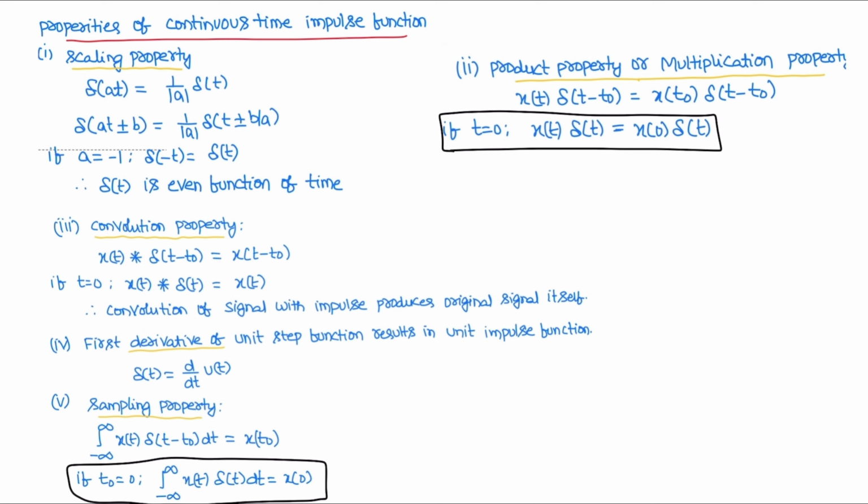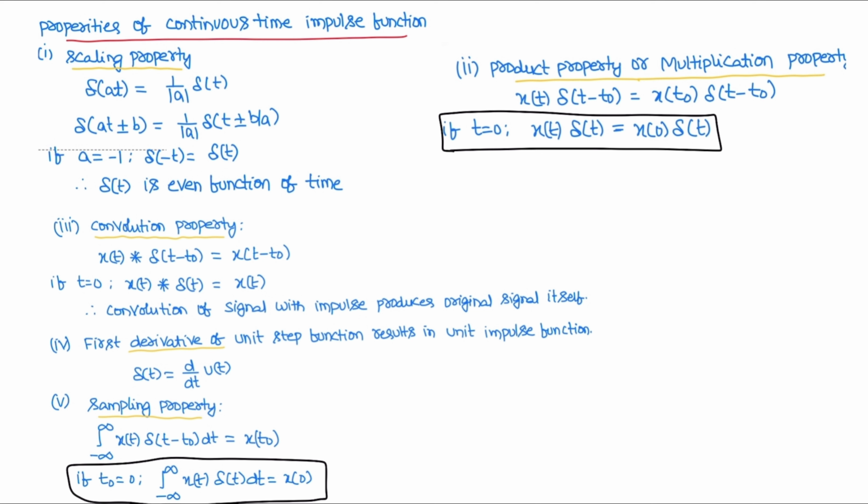Sampling property: integral from minus infinity to infinity of x of t delta of t minus t naught dt is equal to x of t naught. If the t naught value is 0, then the integral from minus infinity to infinity of x of t delta of t dt is x of 0.